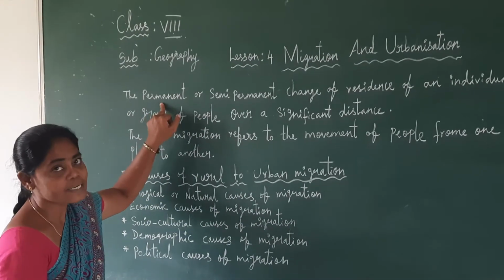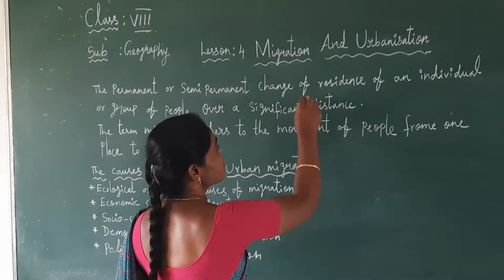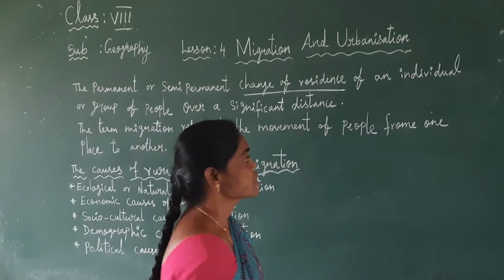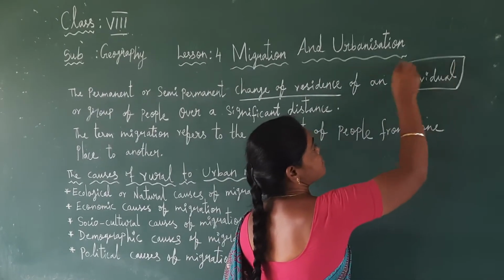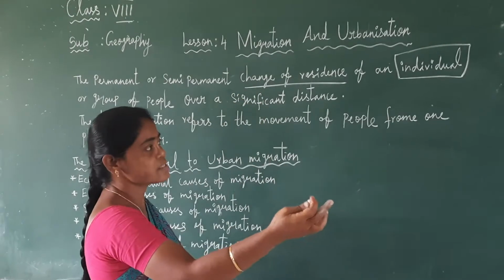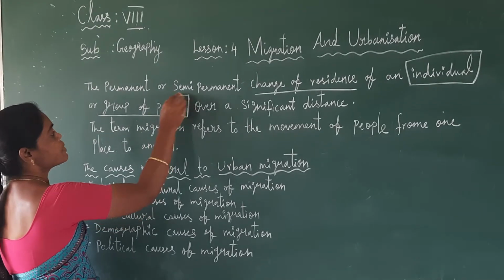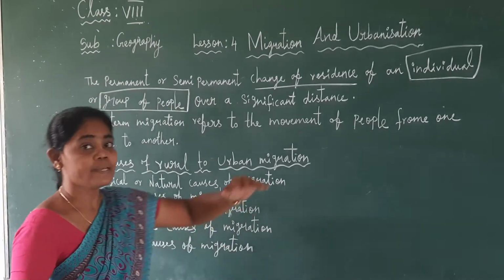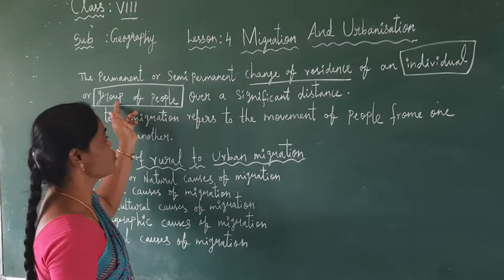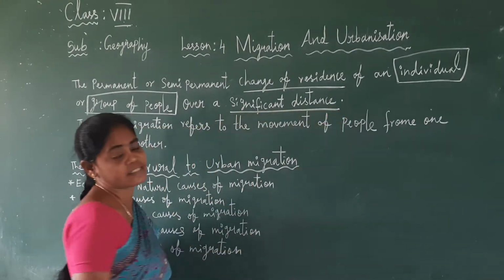Migration is the permanent or semi-permanent change of residence of an individual or group of people over a significant distance.